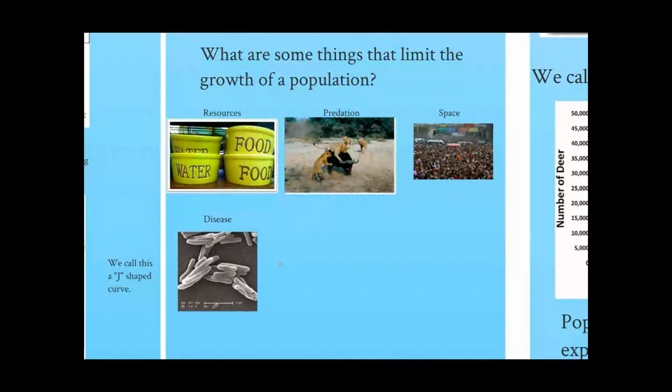Diseases become more common as populations increase. You can think about this, why are colds more common in the winter? They always say it's because, well, in the winter, everyone goes inside, everyone's closer together, and it's easier for those germs to spread. As a population gets bigger, it's easier for diseases to spread, and those diseases can stop your population from growing.